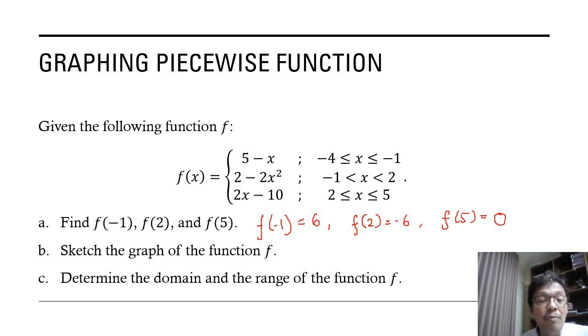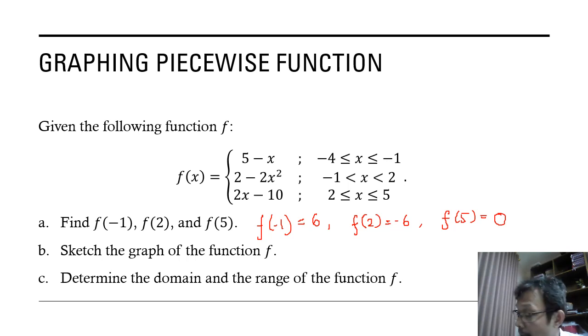Second, part B, sketch the graph of the function. This is the piecewise function. And the domain is here, the first domain.